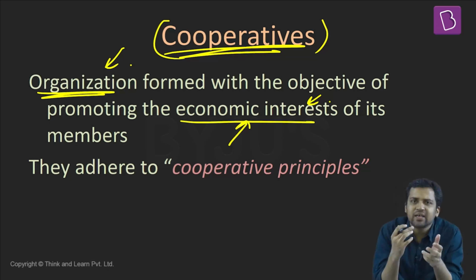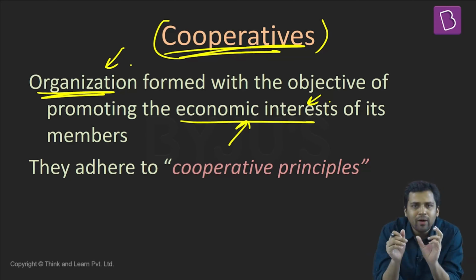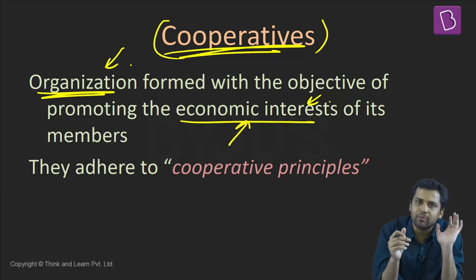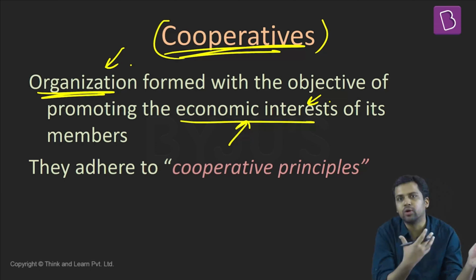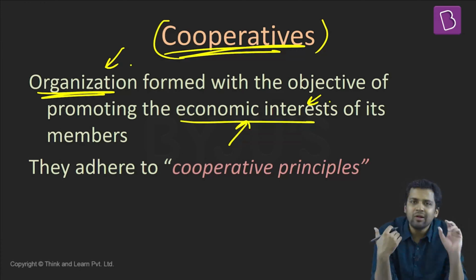There are many consumer cooperatives. See, as a consumer, you are a consumer, I am a consumer. We do not produce things on our own. Most likely, we are not farmers. So now, if you are purchasing vegetables or fruits, that particular vegetable, that particular fruit would have been produced by a farmer in some rural area. In between the farmer and the consumer, that is I, that is you, there will be multiple intermediaries. And these intermediaries, the wholesalers, the retailers, etc., they will also take a part of the profit.